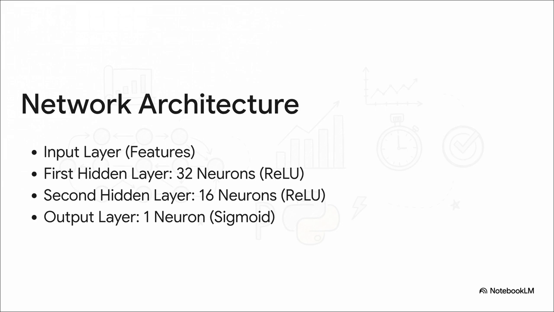Then it funnels down into a second hidden layer of 16 ReLU neurons, which takes those simple patterns and combines them into much more complex representations. Finally, it narrows all the way down to a single output layer neuron using a sigmoid activation function. And that single neuron just spits out a probability between 0 and 1, cleanly classifying whether we're looking at a high or low risk for wildfire pollution.